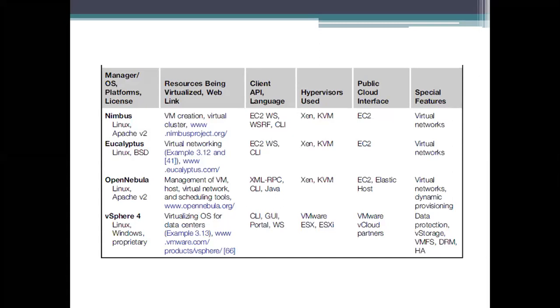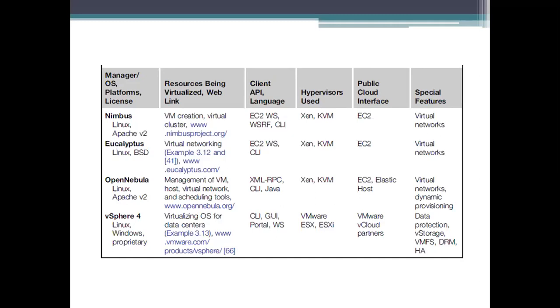Being open source, you can change things, and they support the Linux environment and also BSD. Apache version 2 is also there. The common thing is that they allow users to make changes and create their own software or their own version.